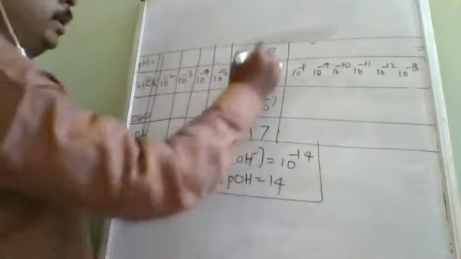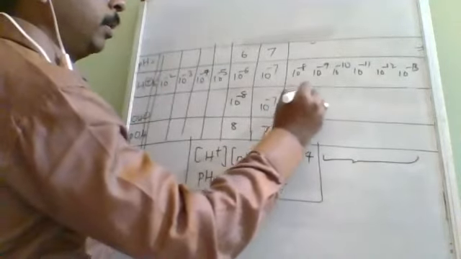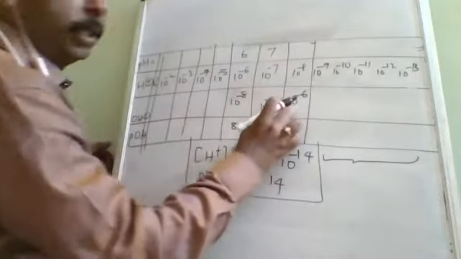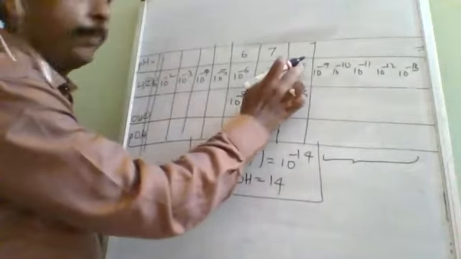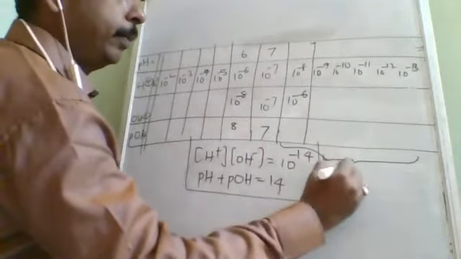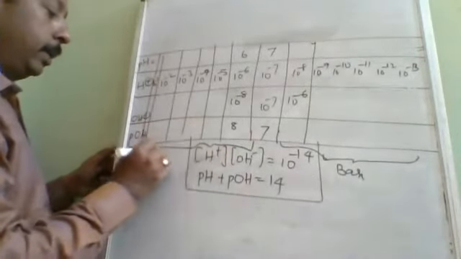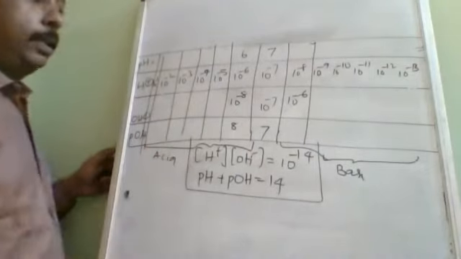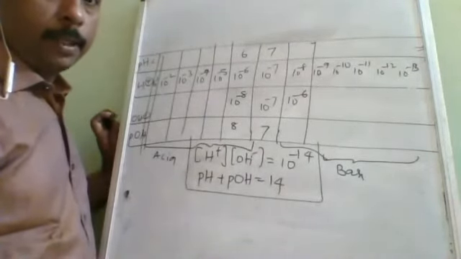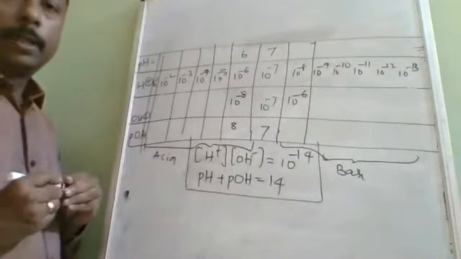See here, it is 10 to the power of minus 6. When you compare these two, OH minus is more and H plus is less. So from here onwards it is base. Same way, from here onwards it is acid. At the center it is neutral because both are the same in quantity. Is it understood? So this is about the pH scale and pOH scale.